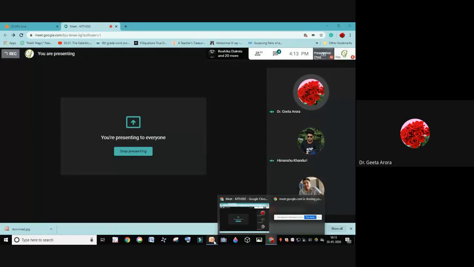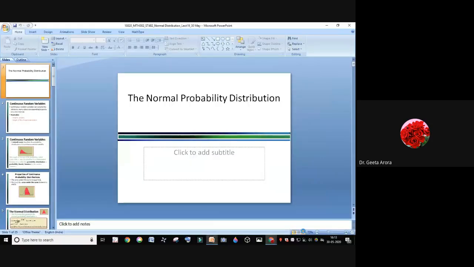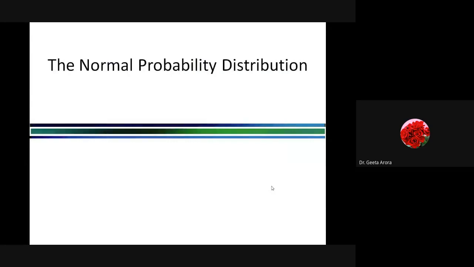We started with the discrete probability distribution. If we revise what we have done till now, we started with what a random variable is. Then we learned how we can find its probability distribution, taking an example of the discrete case. We took an example of three coins. We saw how many times a head could appear, and then on noting down the probability, we created the probability distribution.